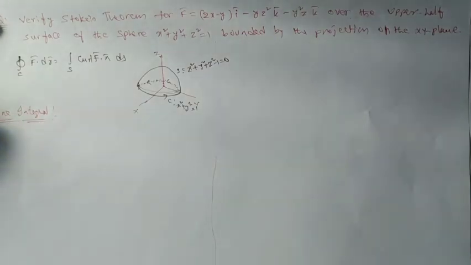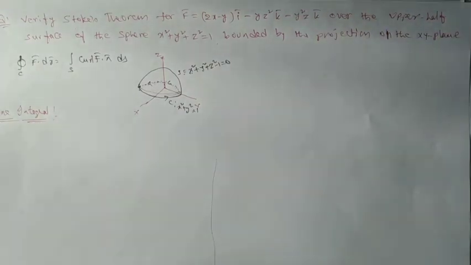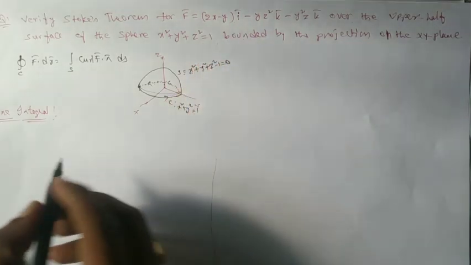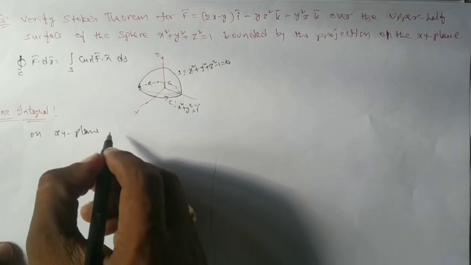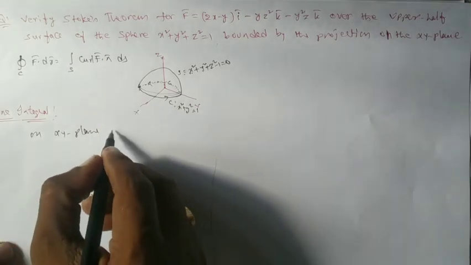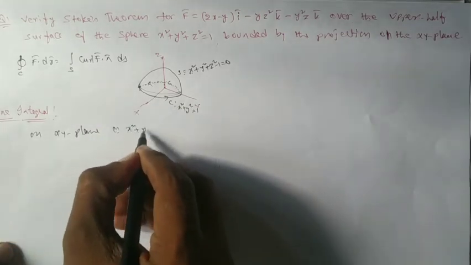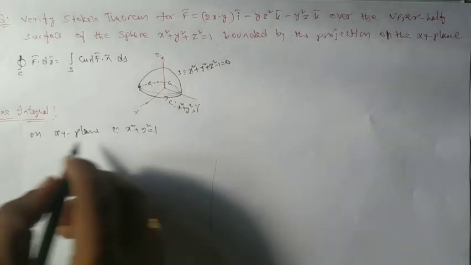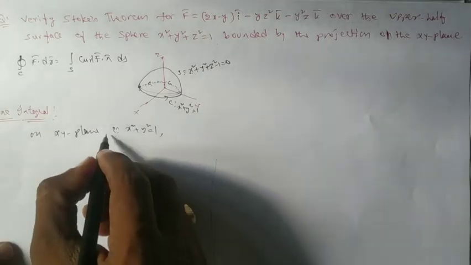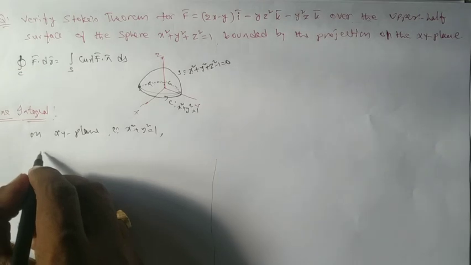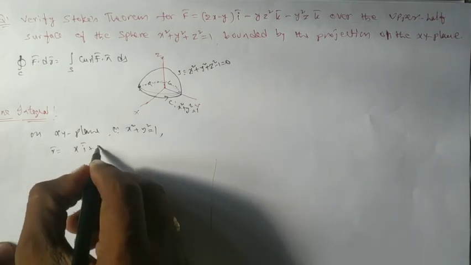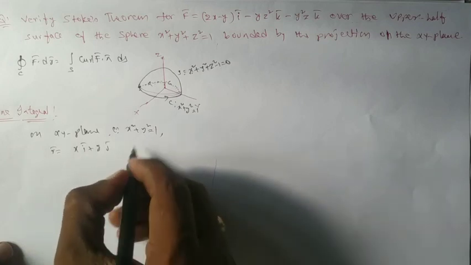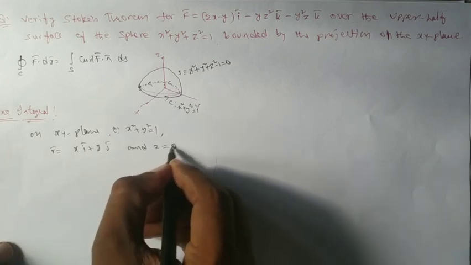In the line integral, what we need to evaluate here is the integral over C of F bar dot dr bar. Given F bar is clear. Since C is on the xy plane, the equation of C is x square plus y square equal to 1, that we know very well. On the xy plane, C is x square plus y square equal to 1, and the position vector r bar equal to what? x i bar plus y j bar and z equal to 0.